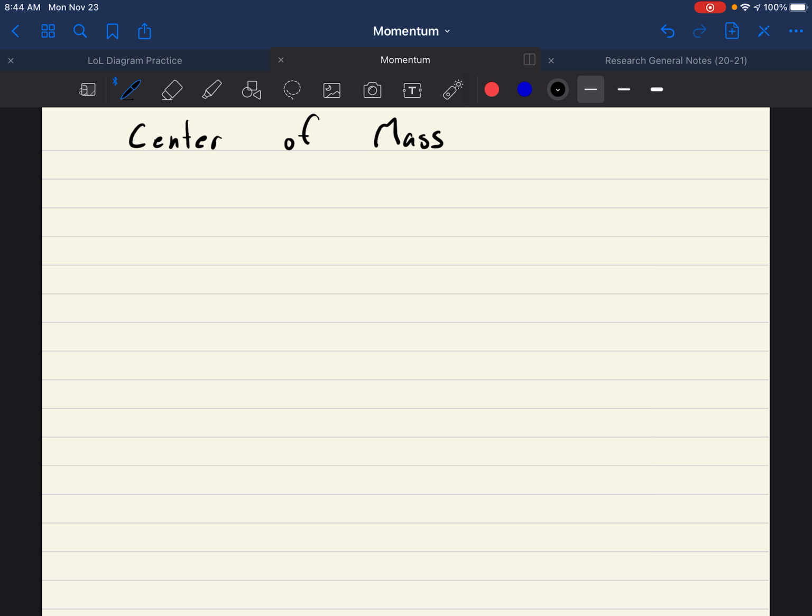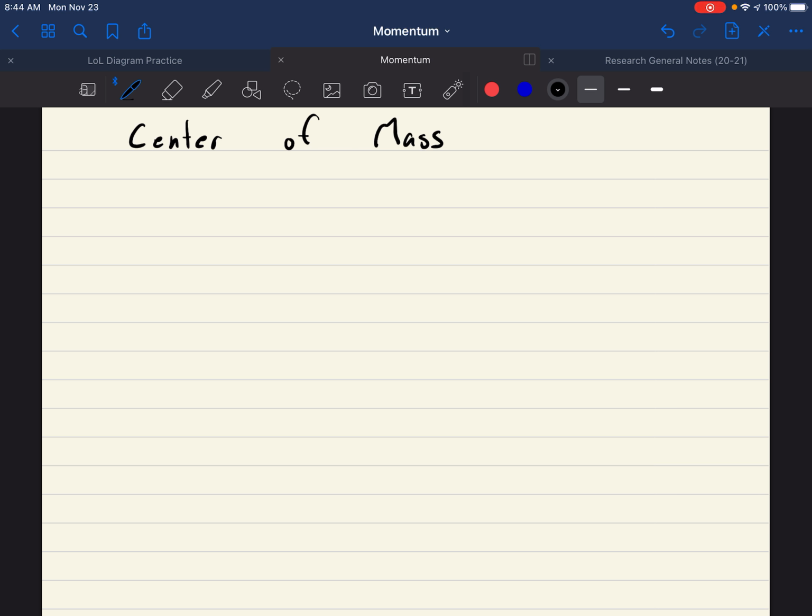So at this point, you should have an idea of how to calculate center of mass, and you should have a notion of how the center of mass of a system behaves, right? So if an object is thrown through the air, it's the center of mass of that system that will follow a parabolic trajectory, right? But let's tie this more specifically into what we're doing right now.